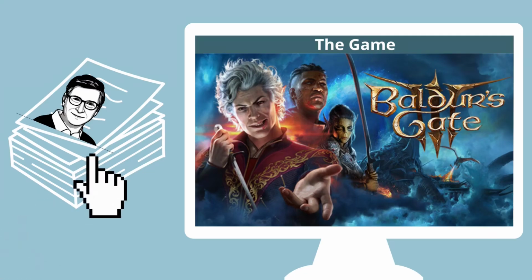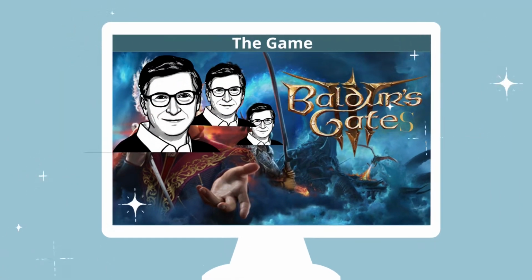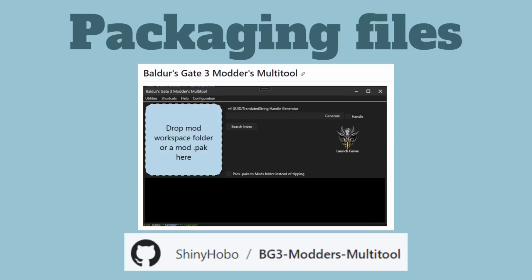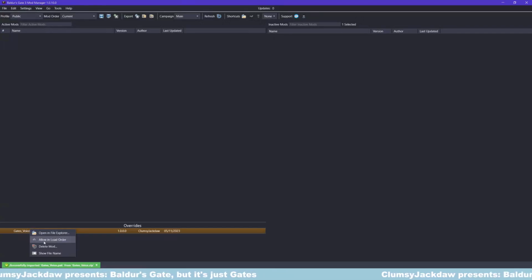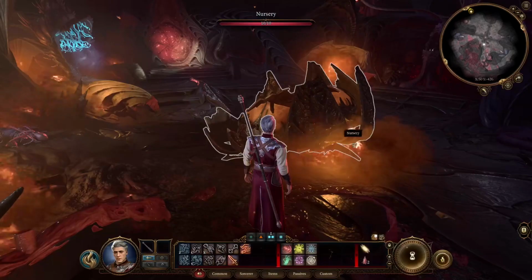Now all we need to do is get these files actually into the game. Easy, right? To pack the files we use the modder's multi-tool again. Just pack them, plop the resulting file in mod manager, load mod and start the game.